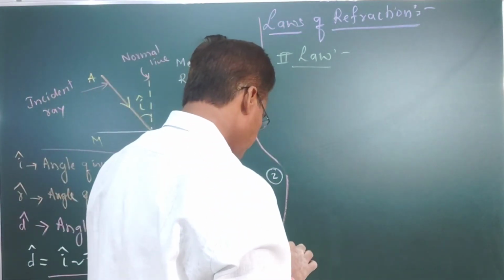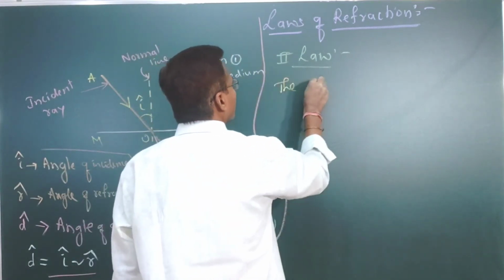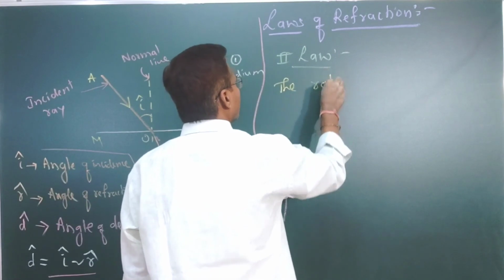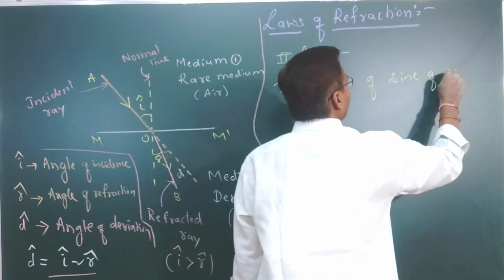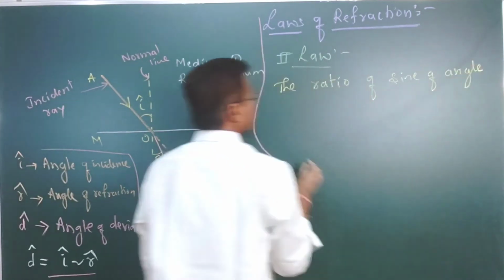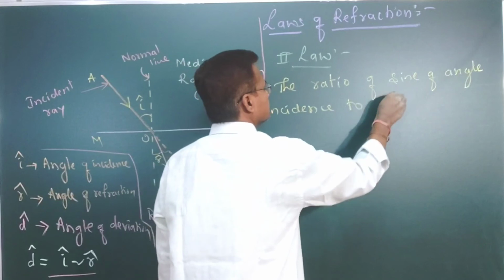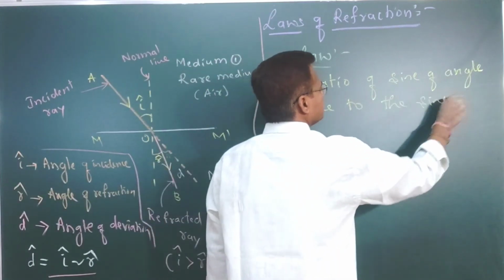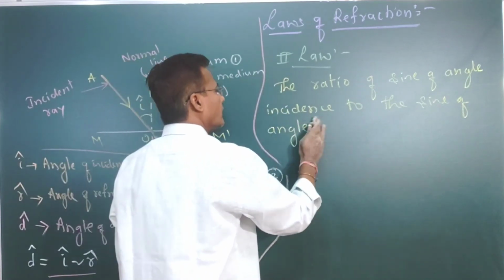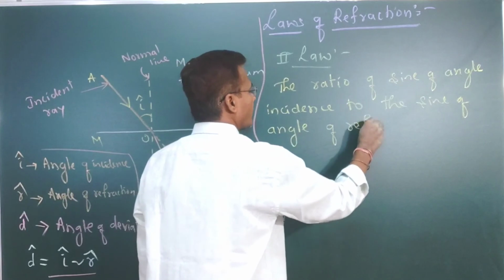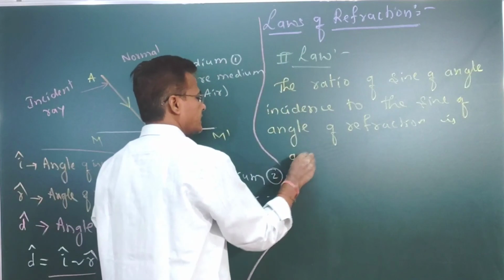Second law, I will write it down. The ratio of the sine of the angle of incidence to the sine of the angle of refraction is a constant.